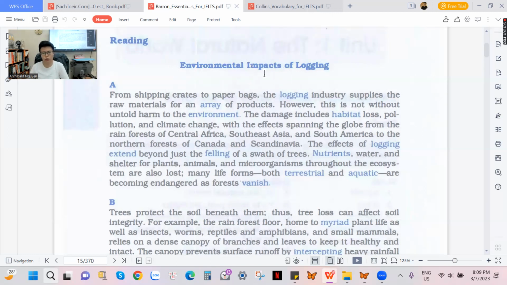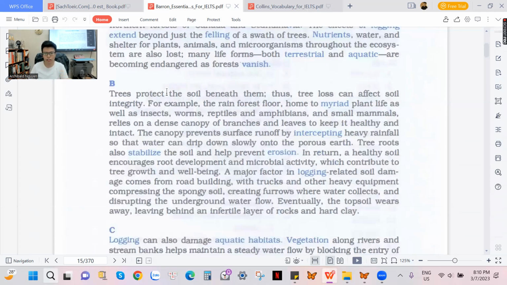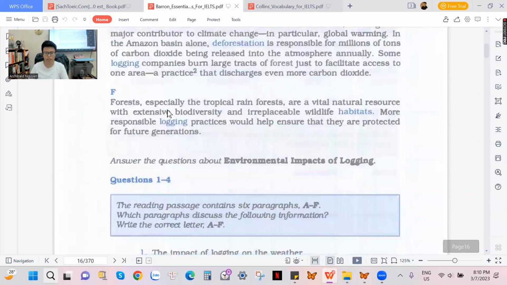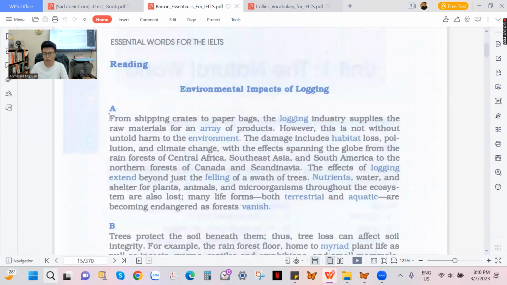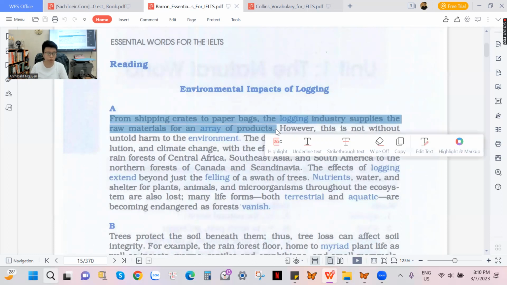So right here, they use the word impact here. They want to show us the bad sides of logging related to the environment. Logging here means you cut down the trees, okay? So let's go from paragraph A to paragraph F. Once again, and this is the last time we go through this reading article altogether, okay? Let's go. From shipping crates to paper bags, the logging industry supplies the raw materials for an array of products.